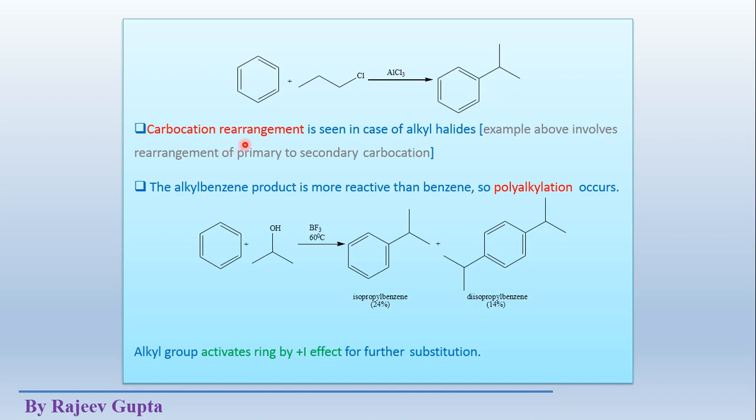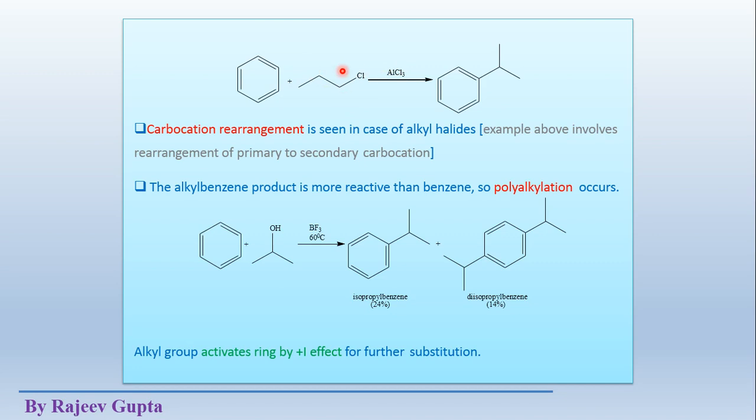Because of the rearrangement of carbocations. We know that carbocations rearrange themselves to attain a more stable carbocation. Carbocation rearrangement is seen in the case of alkyl halides, as this example shows. What is actually happening here?